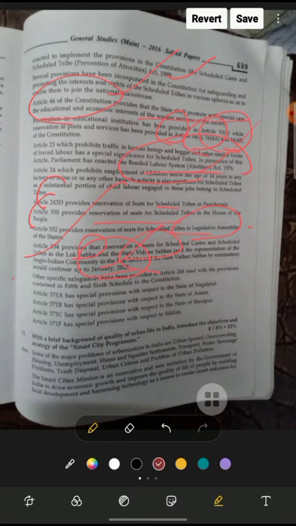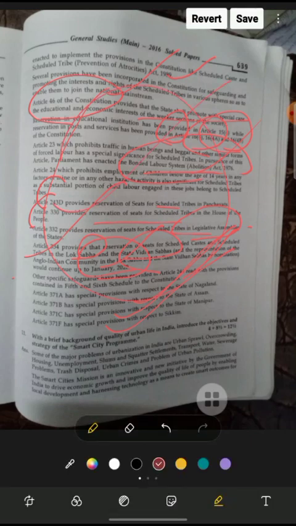Other specific safeguards have been provided. Article 244 read with the provisions of the 5th and 6th Schedule, and Article 371A for the special provision for Nagaland, 371B for Assam, 371C for Manipur, and 371F for Sikkim. So we can give all these facts to illustrate, and add our own assumptions and correlative ideas to the question to be answered in that exam.